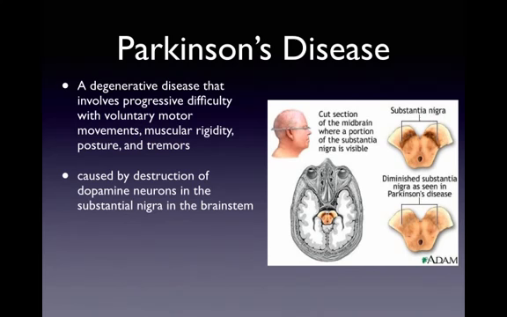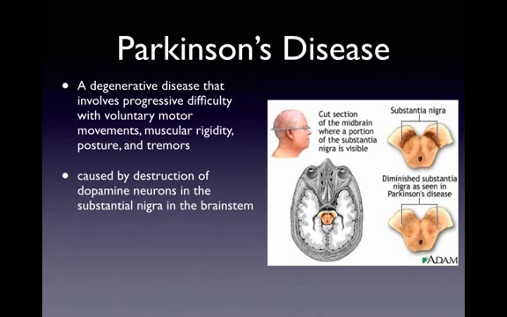The breakdown of dopaminergic neurons in the substantia nigra has a devastating effect on a person's ability to move or to stay still. Parkinson's is thought to have genetic links, especially when it occurs early in life, as is the case with Michael J. Fox. But other things have been shown to be related to Parkinson's disease as well.